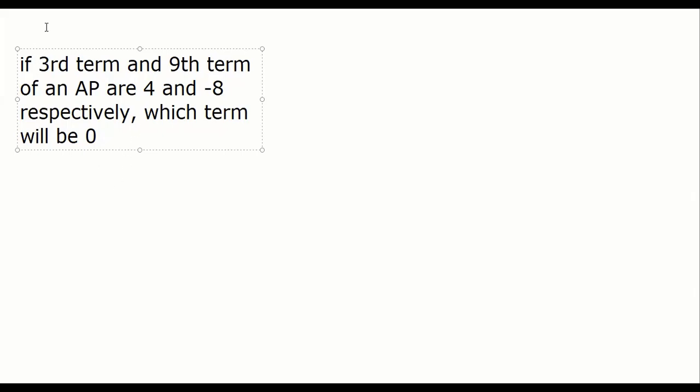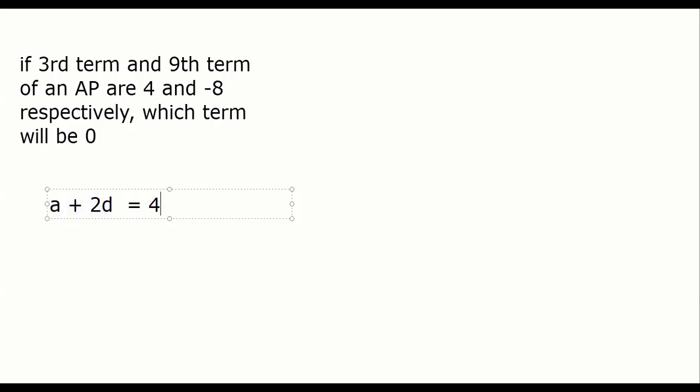Suresh, how shall we do this? No, I don't want the answer. Tell me the method. Third term is 4. Third term means what? So what should we write here? Third term in terms of A and D. What do you mean by the third term, Shreyas? A plus n minus 1 D. N is 3. So A plus 2D, right? A plus 2D. How much is given? 4. Right, Shreyas? 4 is equal to A plus 2D.